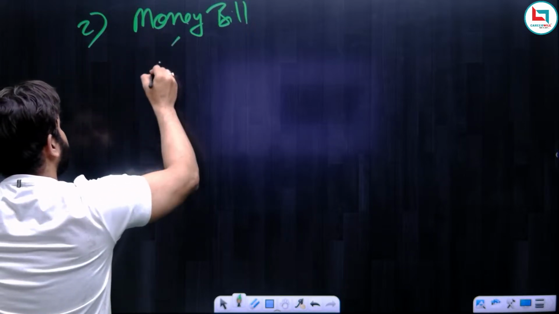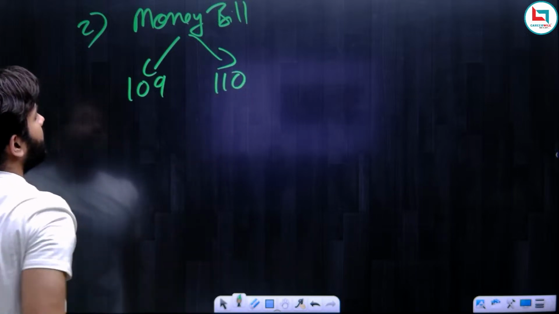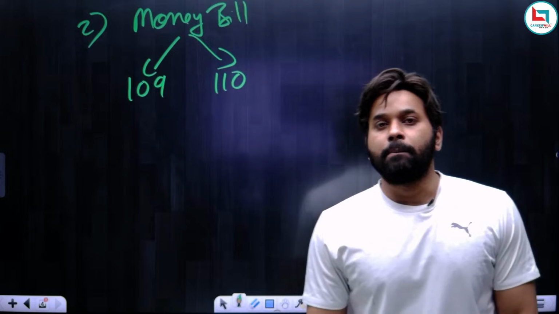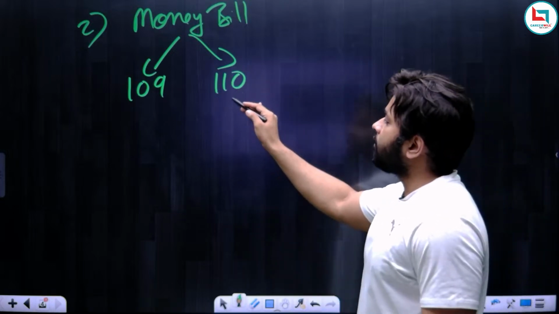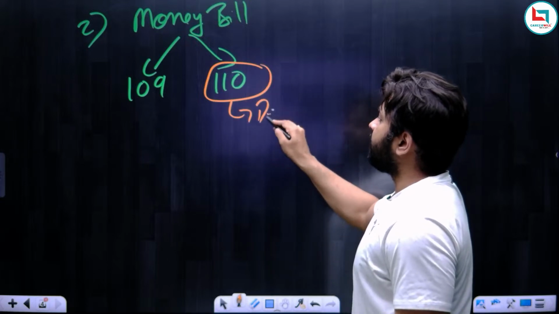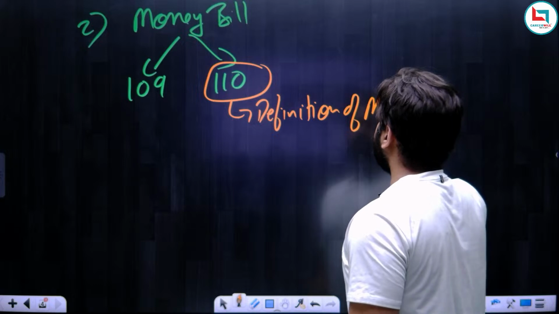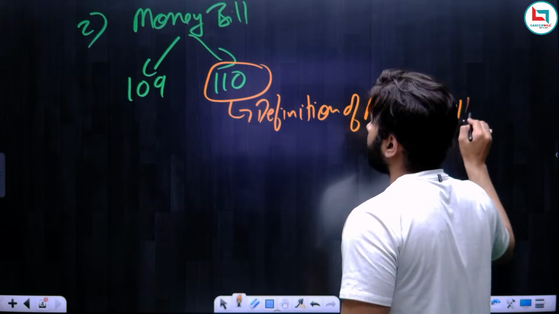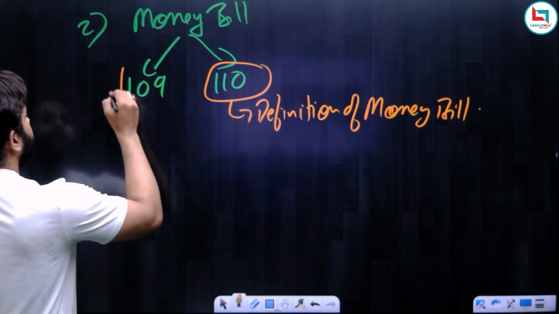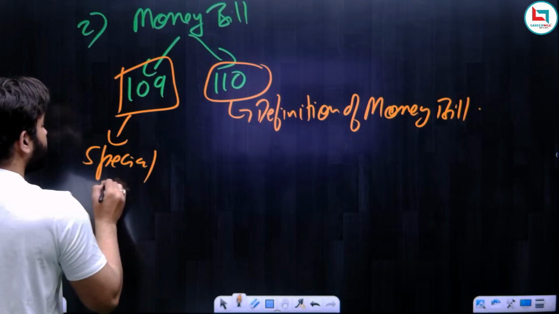So in order to understand money bill, we have to understand these 2 articles, Article 109 and Article 110. So these 2 articles deal with money bill. So what is Article 110? Article 110 deals with the definition of money bill. So the definition of money bill is mentioned under Article 110, and the special procedure to pass money bill is mentioned under Article 109. So Article 109 is the special procedure to pass money bill.